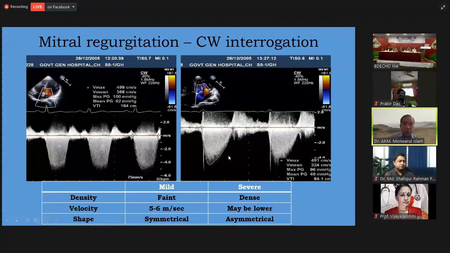Simply, there are some clues in the spectral Doppler imaging of the mitral regurgitation. If the density of the spectral envelope is rather faint, it may represent mild MR. A velocity of 5 to 6 meters per second may also be mild, and if the shape is rather symmetrical, this is an example of mild mitral regurgitation. On the other side, a dense envelope, lower velocity and asymmetrical shape of the envelope may be due to the presence of severe mitral regurgitation.